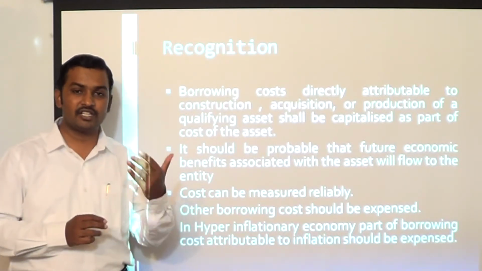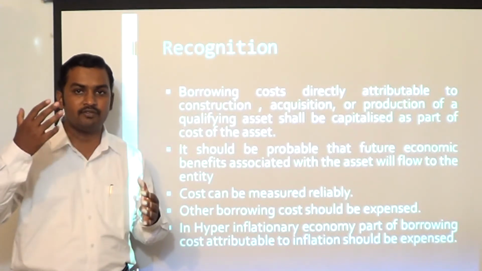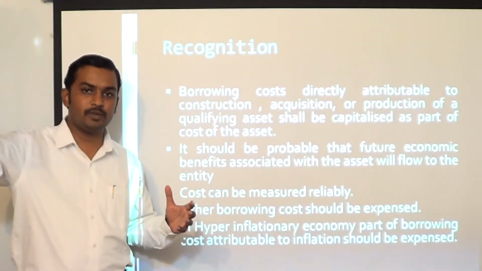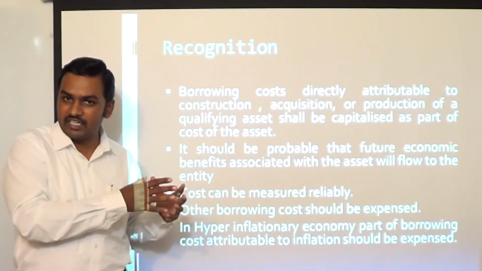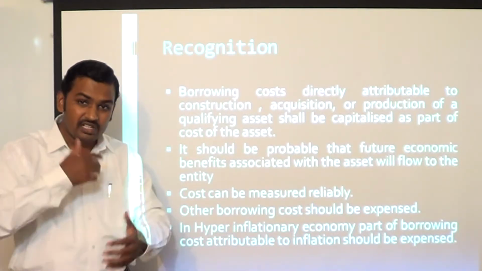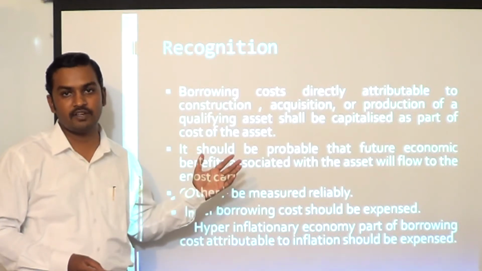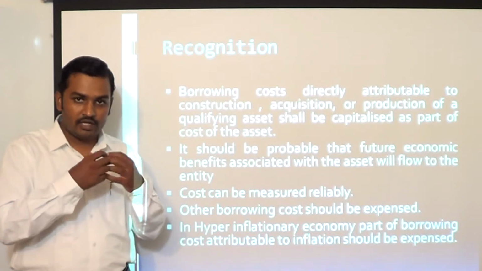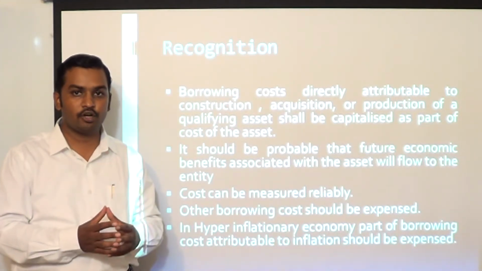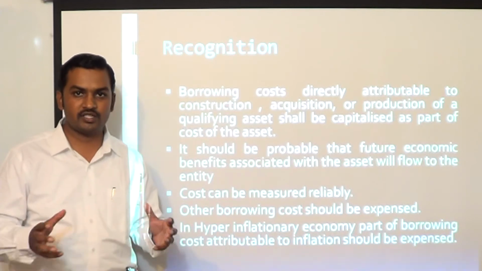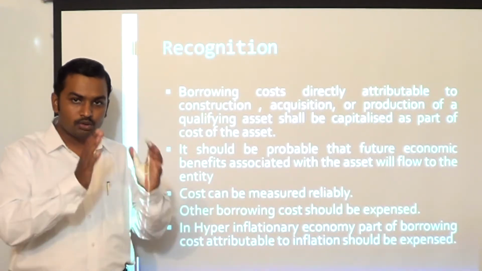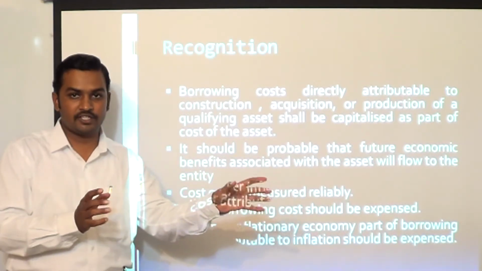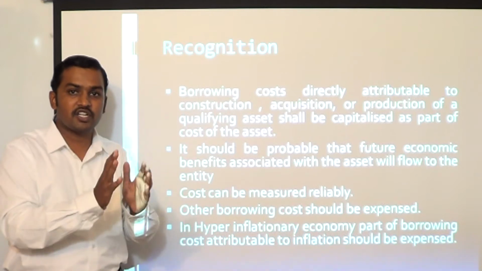In the case of hyperinflationary economies, a hyperinflationary economy is an economy where you have very high levels of inflation for continuous periods of time. That means for continuous 4 or 5 years, let us say there is double-digit inflation, then we may say it is a hyperinflationary economy. In such an economy, let us say you have borrowed money and the interest rate is exorbitant, say 40%. Then out of 40%, a particular portion of interest is to compensate for inflation, and the remaining charge is for use of money.